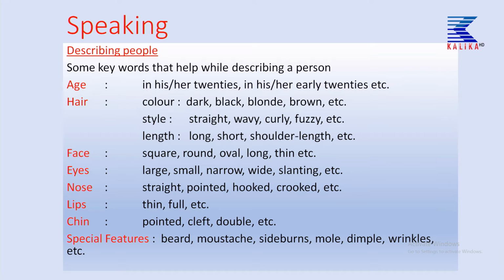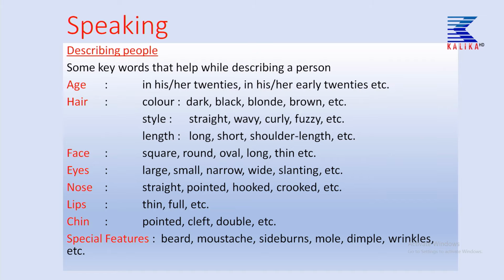Now let's come to lips: thin, full, etc. Okay. Now let's come to chin: pointed, cleft. Okay, children, here cleft means it's like the shape of a Y, and there will be a little bit of a dimple in the chin, children. So that is called a cleft. And double, here you may have a little doubt. Double means it is because of fatness, children. So a person who is fat, their chin looks double, due to their fatness.